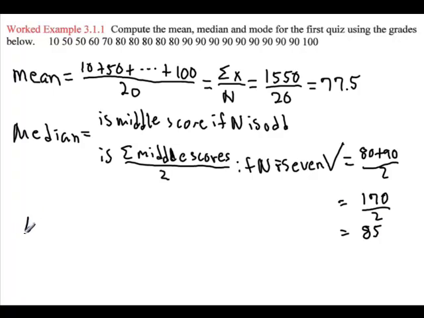Finally, we'll look at mode. Mode is simply the most frequently occurring data value. It's probably the easiest one to think about. If there isn't a most commonly occurring data value, then the mode cannot be defined. Well, there's a lot of 80s. How many? 1, 2, 3, 4, 5 80s. But I think there's even more 90s. 1, 2, 3, 4, 5, 6, and we can stop right there. That's the most commonly occurring, 7, 8, 9 actually. It's the most frequently occurring, 90, so that's our mode. Mode is equal to 90.